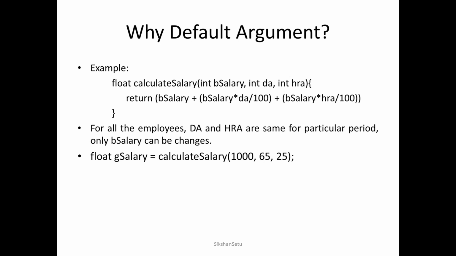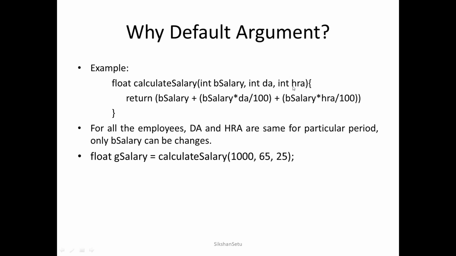Suppose we have a program and that program is having one module to calculate the salary, and to calculate the salary we have a function available with us. So here you can see a function calculateSalary is there, and to calculate the salary we require the basic salary of a particular employee. We also require DA and HRA.